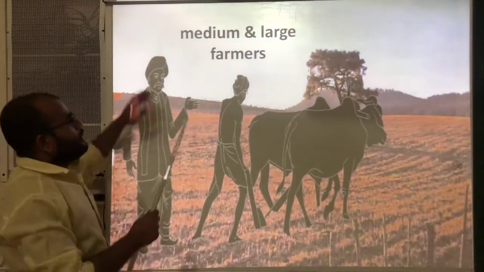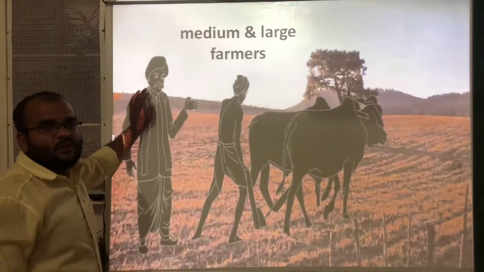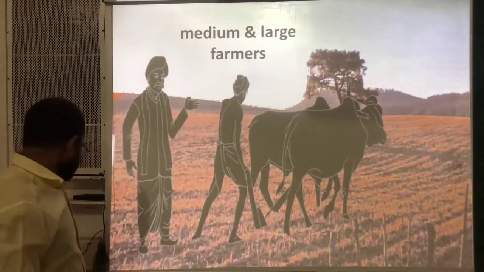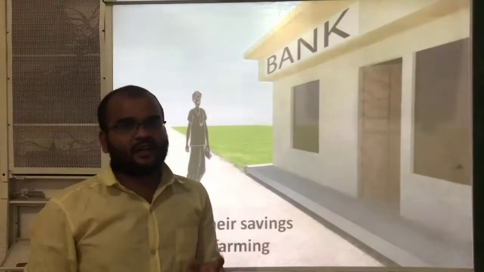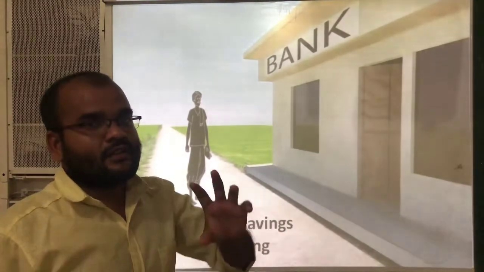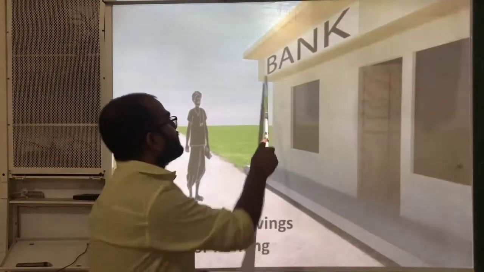Next, medium and large farmers. How are the medium and large farmers getting money? See here, the medium and large farmers are already rich. Maybe they saved money in the banks. So they will get the money from the bank.